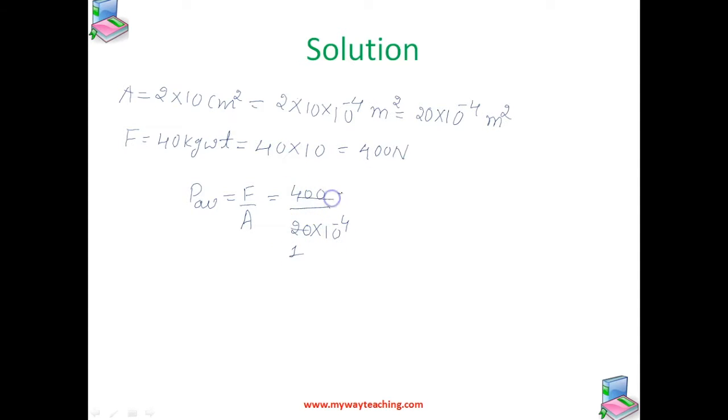So you can write it as 2 into 10 raised to 5 Newton per meter square. Very simple problem, isn't it? Using the basic formula of pressure, that is F by A, we can easily calculate the value of pressure. Here they have given the value of area as well as force, but we should convert it into the suitable units before solving. Okay.